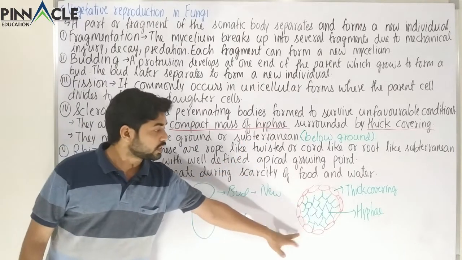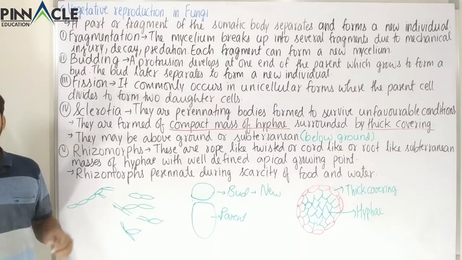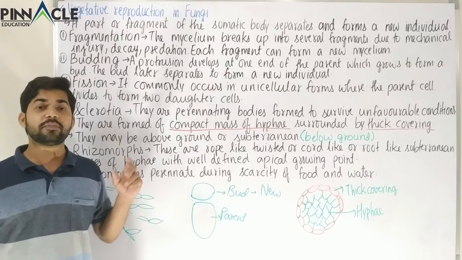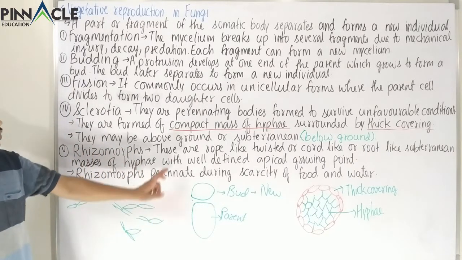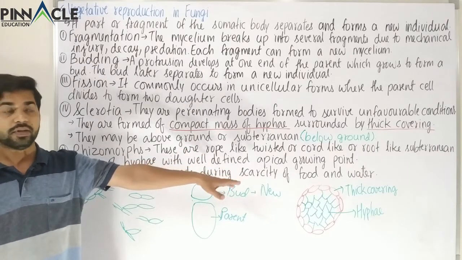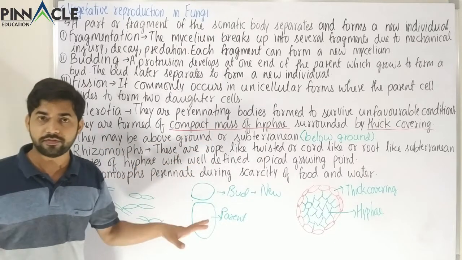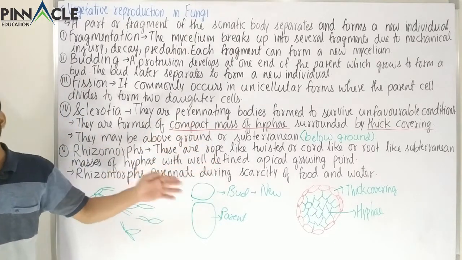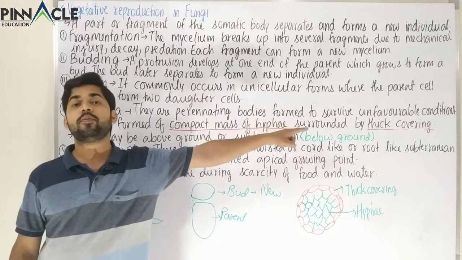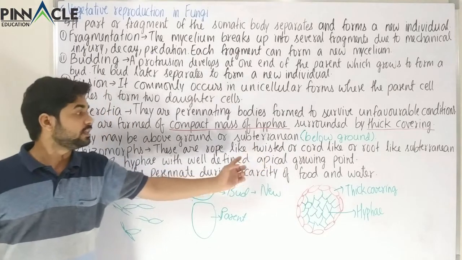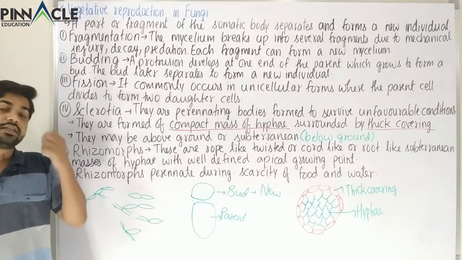Now we have seen the structure of this hypha, or we can say this compact mass of hypha. A very similar structure but a different shape is found in the case of rhizomorphs. These are also perennating structures, so they can help in survival. These are also formed in unfavorable conditions. We saw that sclerotia were formed in unfavorable conditions, and these are also formed during unfavorable conditions, but the difference is in the shape.